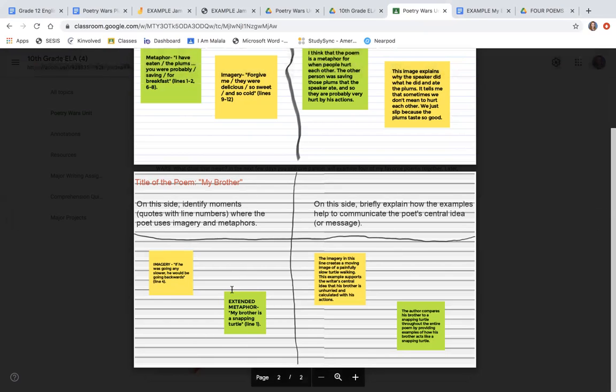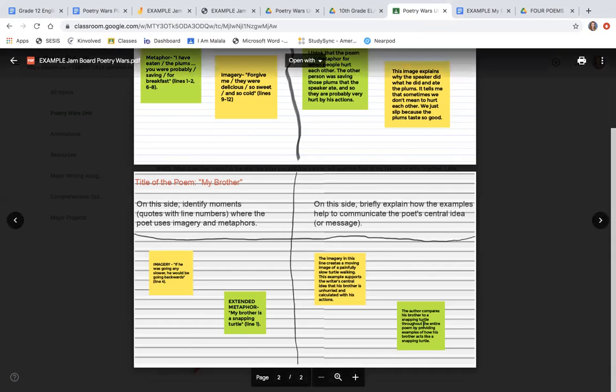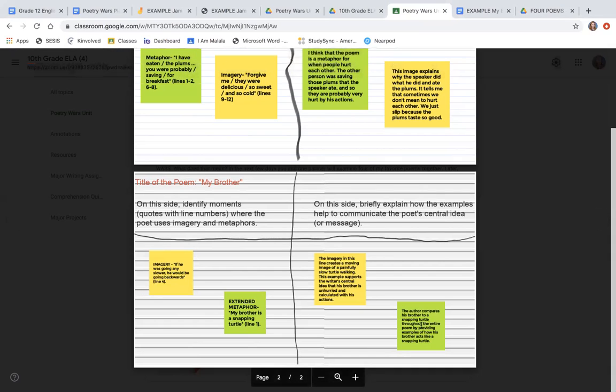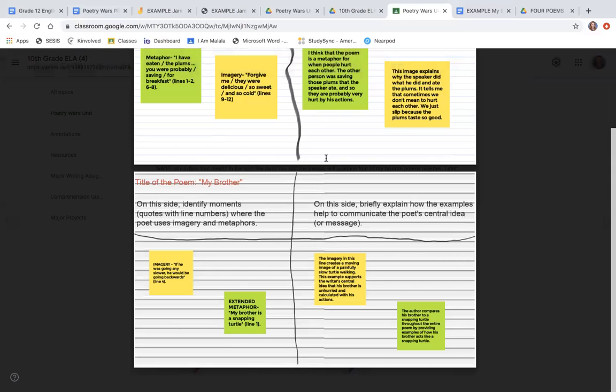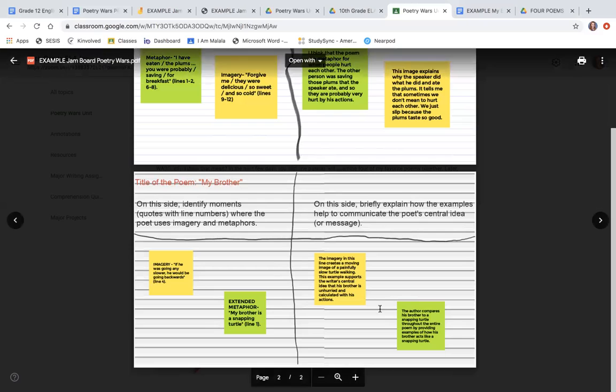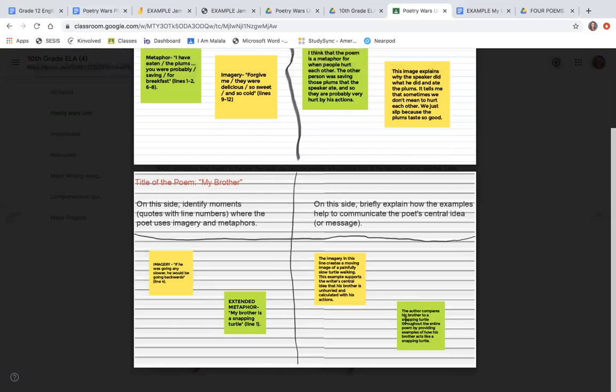I also included a green post-it for extended metaphor. The quote is, my brother is a snapping turtle, line 1. Let's look at the explanation. The author compares his brother to a snapping turtle throughout the entire poem by providing examples of how his brother acts like a snapping turtle. So the extended metaphor, the metaphor that extended through the entire poem, was that of a snapping turtle, right? The poet compared his brother to a snapping turtle.